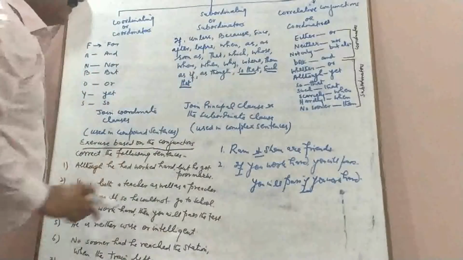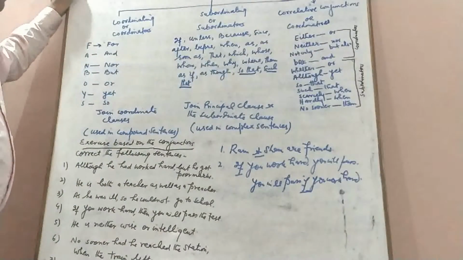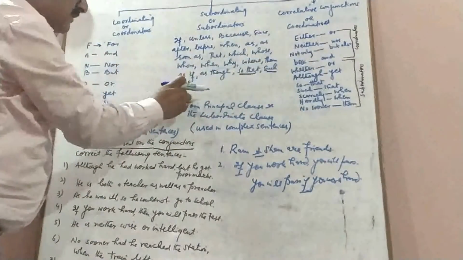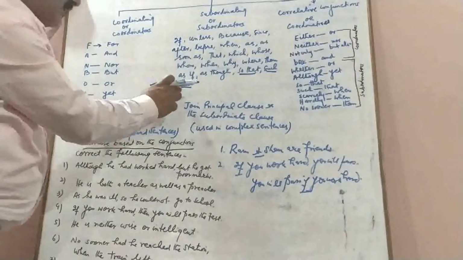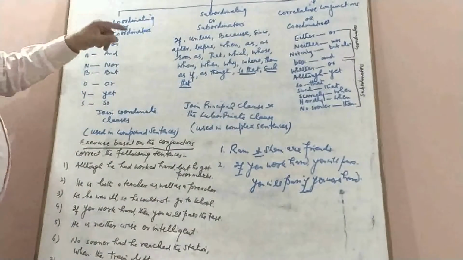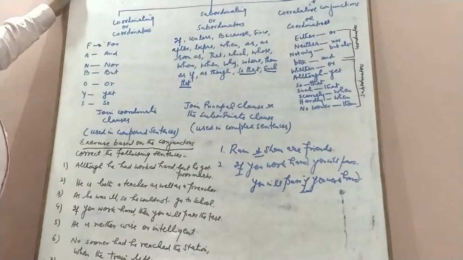This so that is used to show purpose. For example, he worked hard so that he could get good marks. Similarly, such that is also different from this such that. So these are the three types of conjunctions.